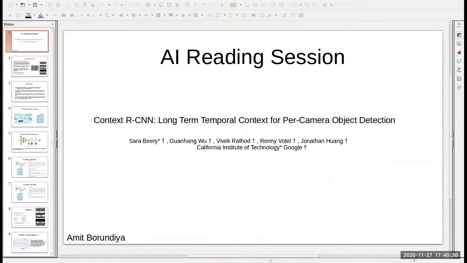Okay. So from the architecture perspective, if you look at Context RCNN, you can see that there is a Faster RCNN stage 1 and Faster RCNN stage 2. In between these two stages, they have inserted an attention mechanism wherein they try to improve the feature representation by taking features or the history, which is a short-term memory as well as the long-term memory.